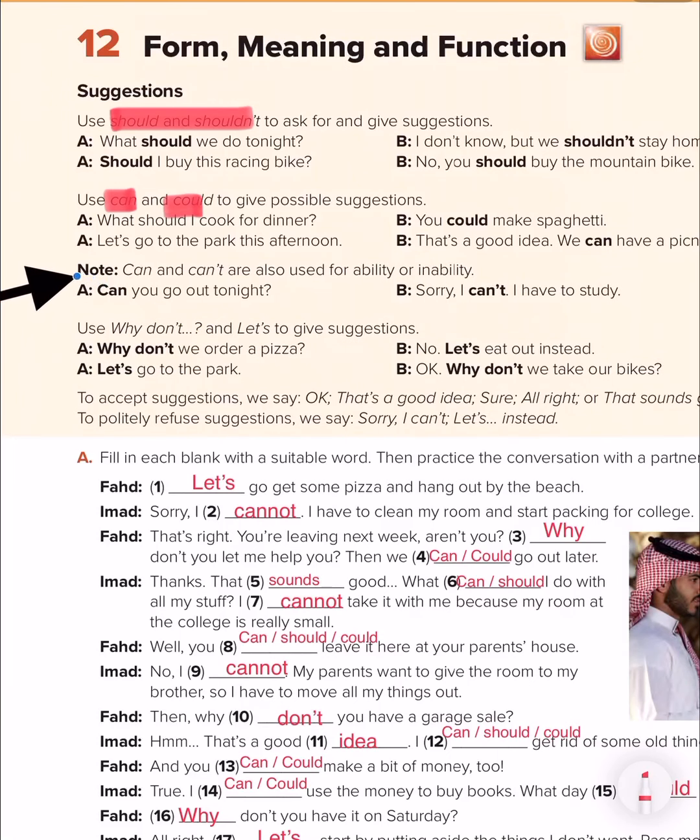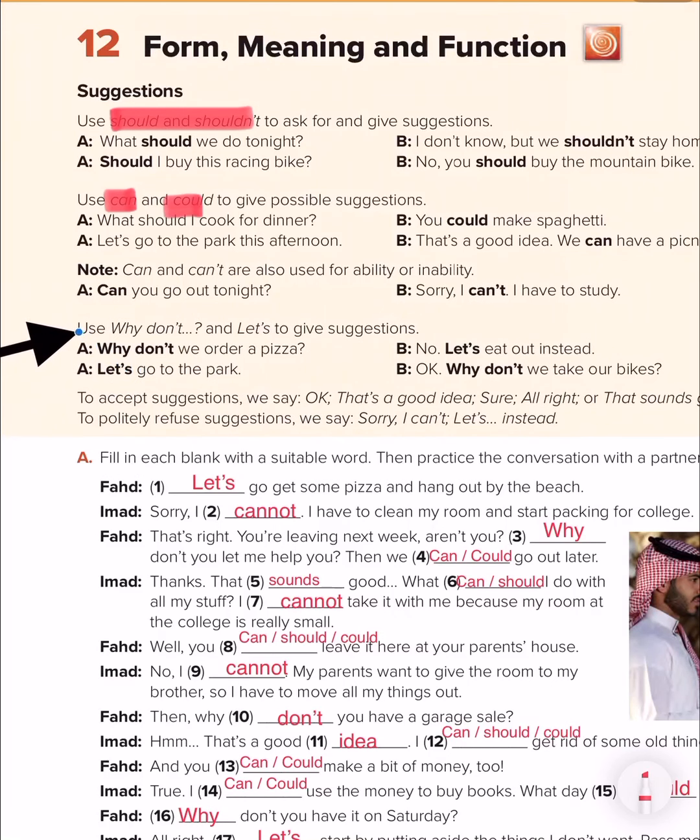Number 2, look here, note: can and can't are also used for ability. So if you can do something, you can use can. For example, you can say I can cook or I can swim. Look here: Can you go out tonight? Sorry, I can't. I have to study.